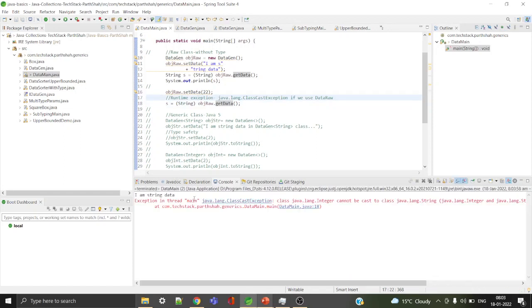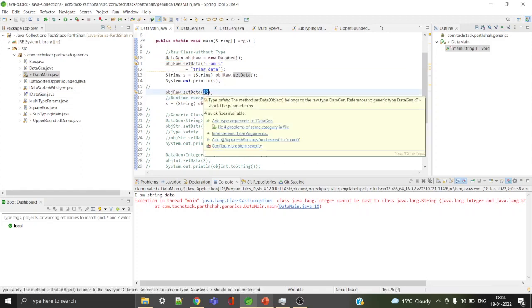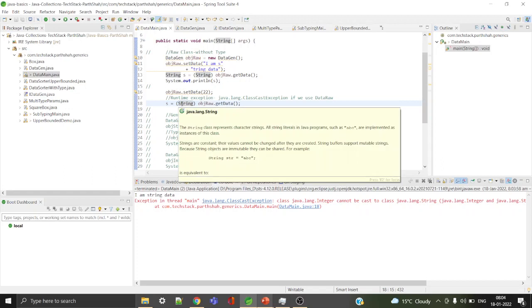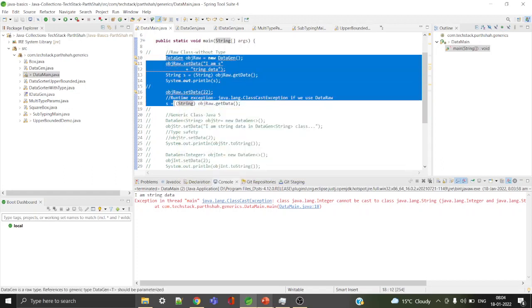Let's see that demo. You see, the first time it works fine. The second time I put an integer, it works fine. It does not throw any error at compile time. When I run the code, during the conversion, it throws the error. So here is the catch. We should avoid using raw data types. Instead of that, we should go for generic classes.